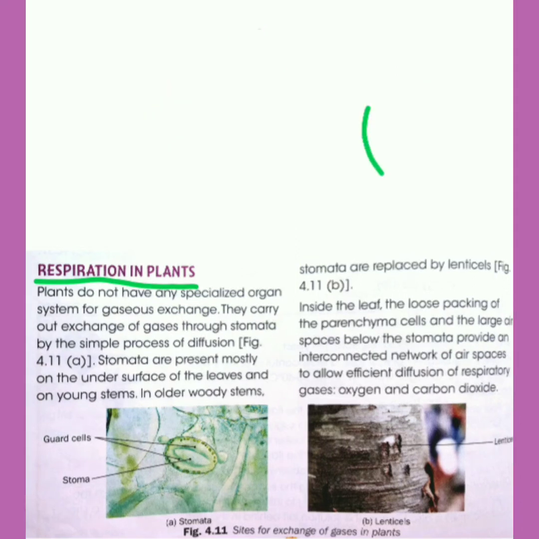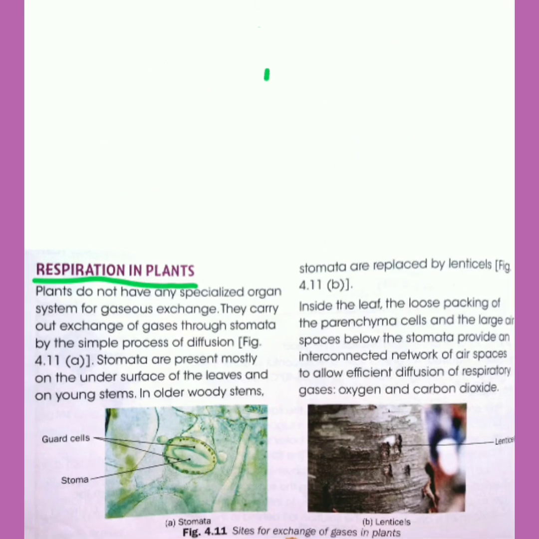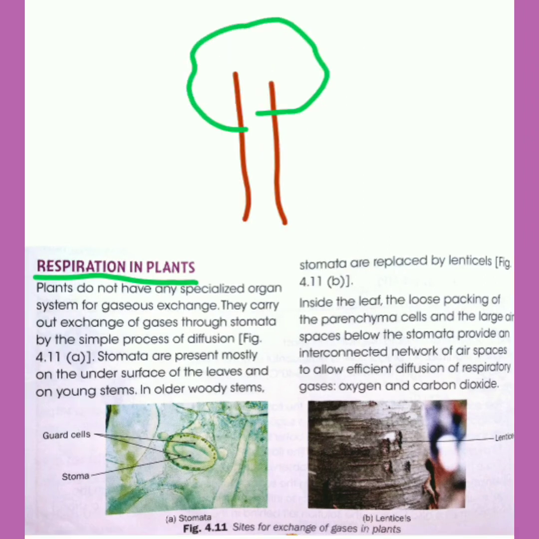So stomata are mostly present on the under surface of the leaves and also on young stems. And in woody stems, stomata are replaced by lenticels. Lenticels are present on the woody stems, as you can see here.